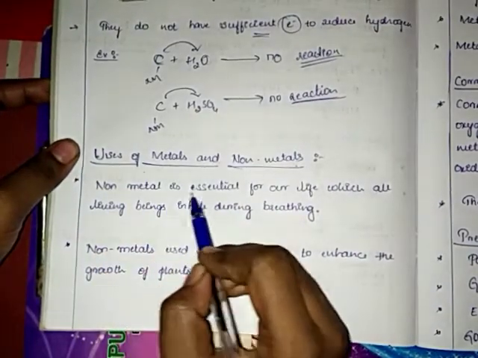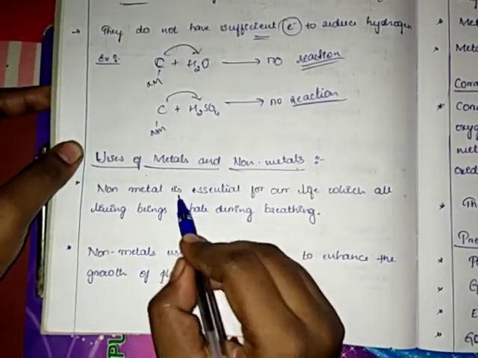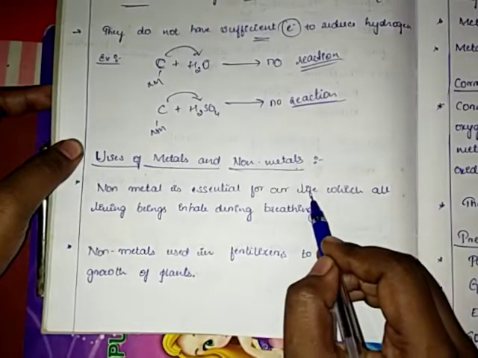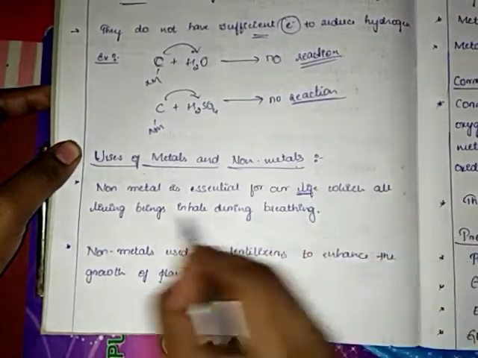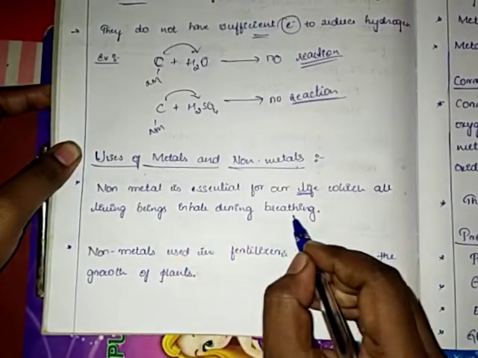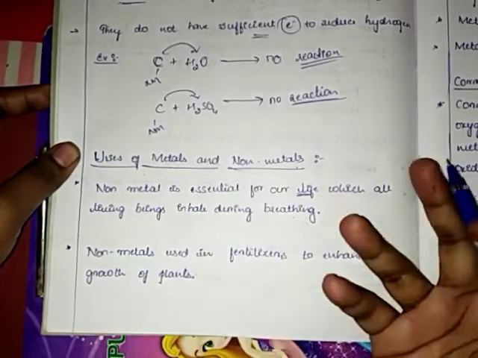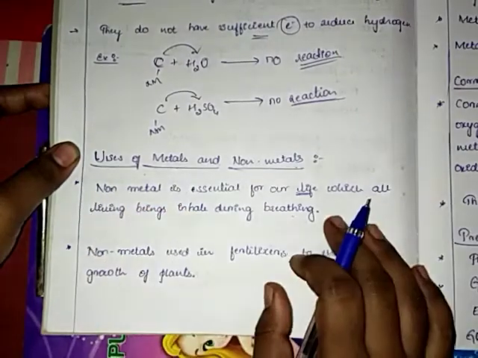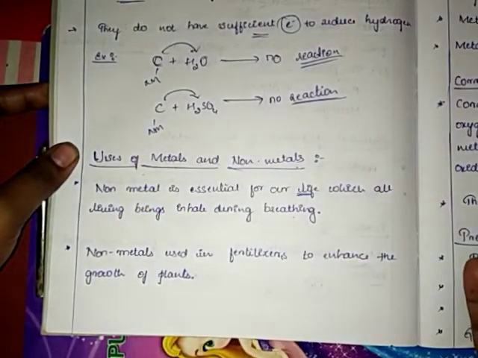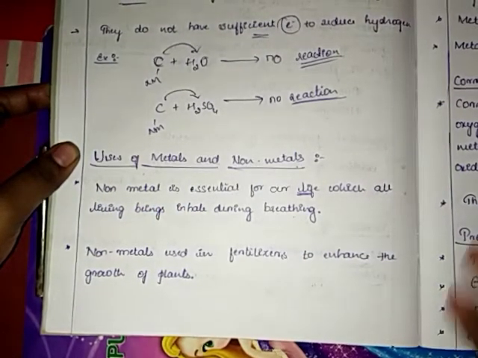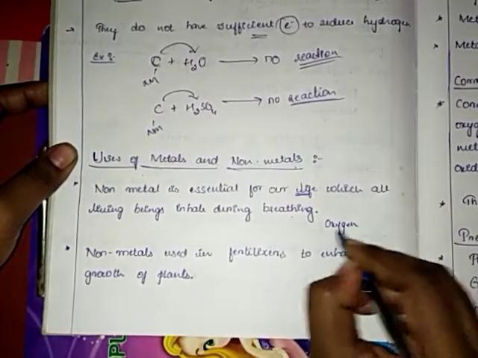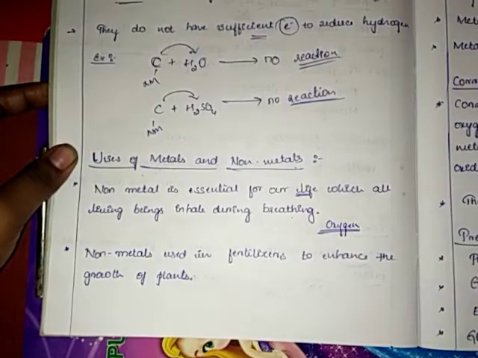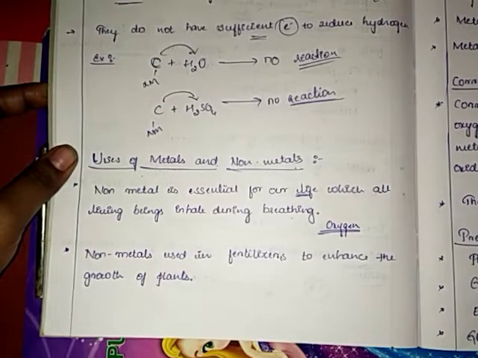Non-metals are essential for our life. Okay, non-metals are very essential for our lives, which all living beings inhale during breathing. So which is that non-metal which is essential in our daily lives for living beings to inhale? That is nothing but oxygen. So oxygen is a non-metal used for breathing.